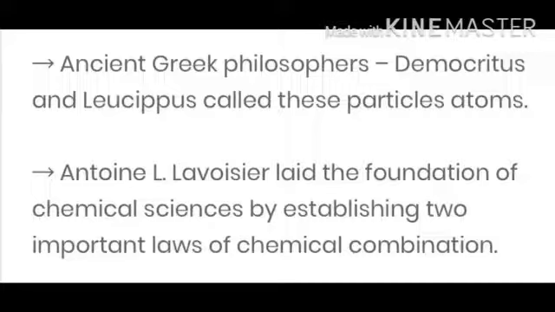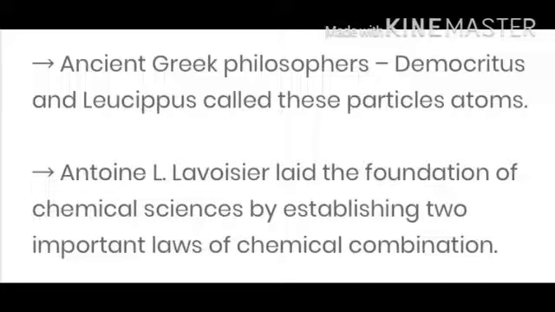Antoine L. Lavoisier laid the foundation of chemical sciences by establishing two important laws of chemical combination. Whenever reactants react together to form the product, or elements combine together to form a compound, they do so according to certain laws.